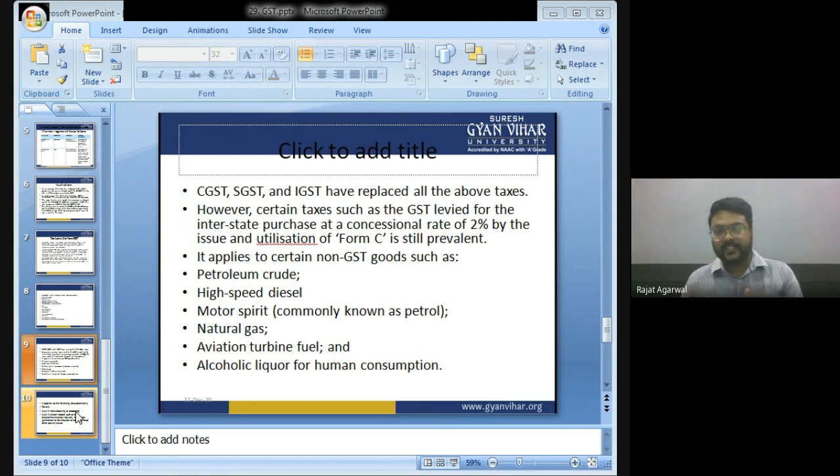CGST, SGST, and IGST have replaced all the above taxes. However, certain taxes such as tax levied for the interstate purchase at a concessional rate of 2% by the issue and utilization of Form C are still prevalent. It applies to certain non-GST goods: petroleum crude, high-speed diesel, motor spirit, natural gas, aviation turbine fuel, and alcoholic liquor for human consumption.